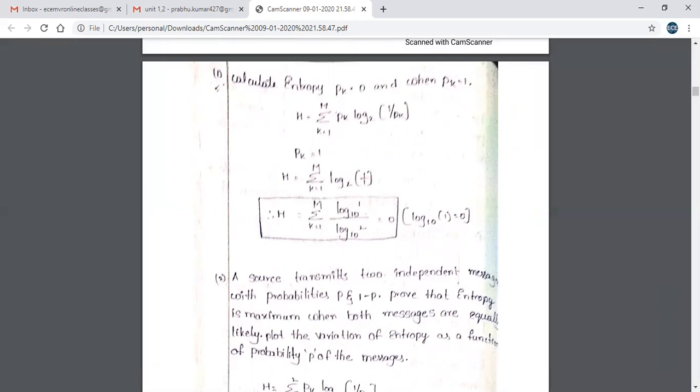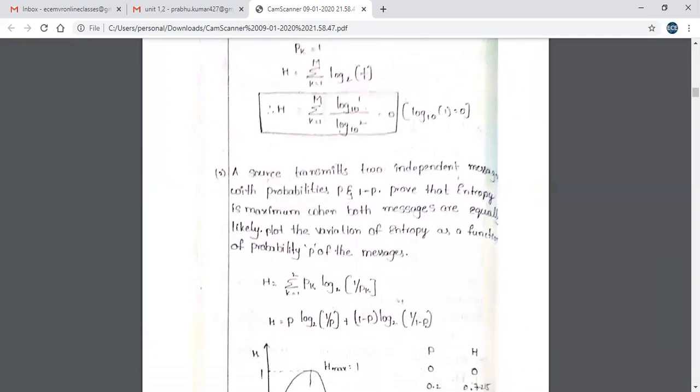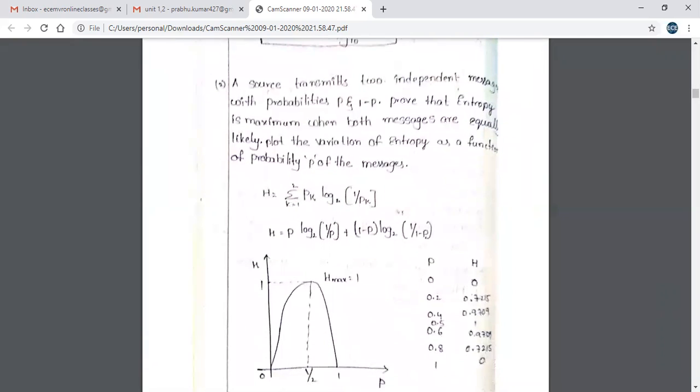In the second case, when Pk is equal to 1, it means log 2 into 1 by 1. We have to convert that into base 10. Log base 10, then we get 0. So that is the proof for the first property.